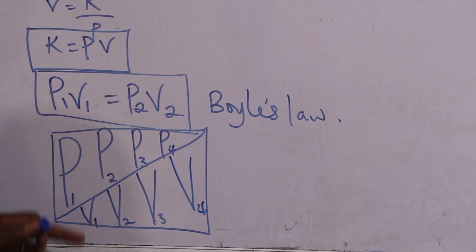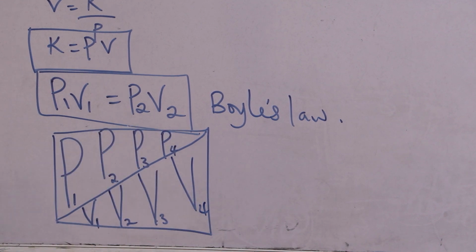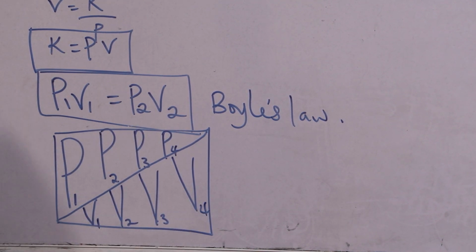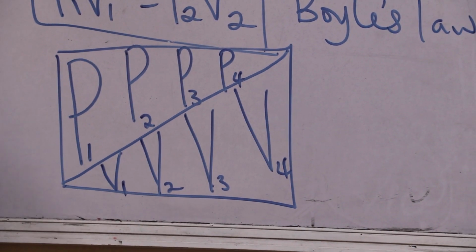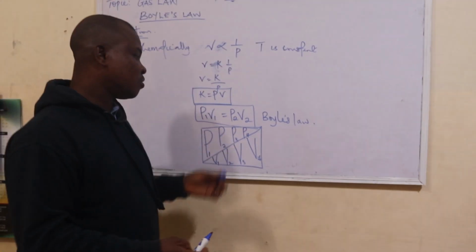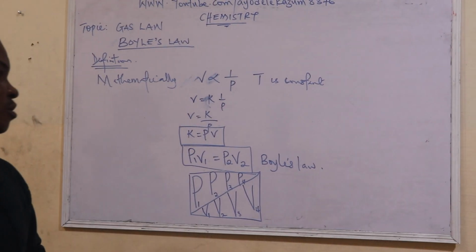Can you see that? As my pressure is decreasing, my volume is increasing, and vice versa. If your volume is increasing, your pressure will decrease.